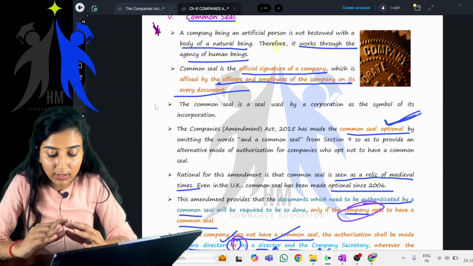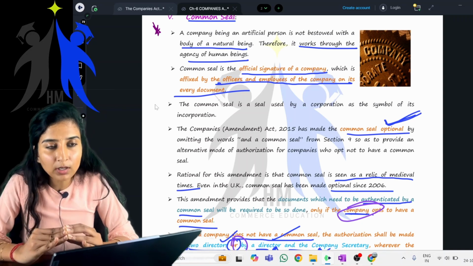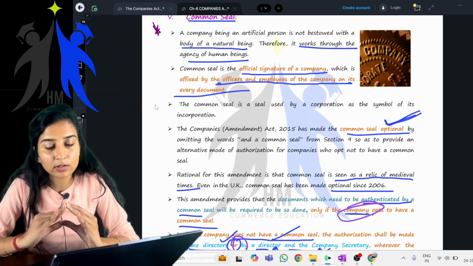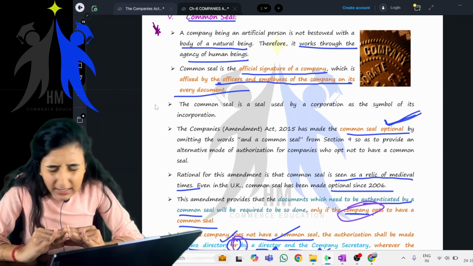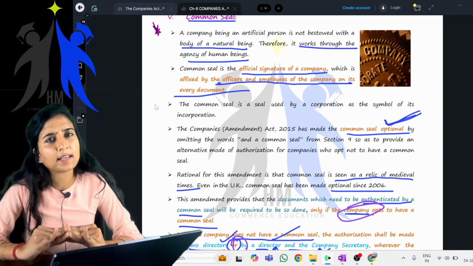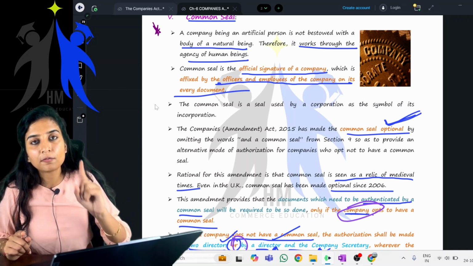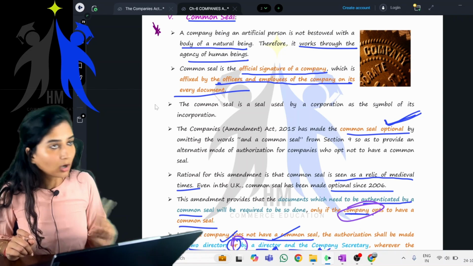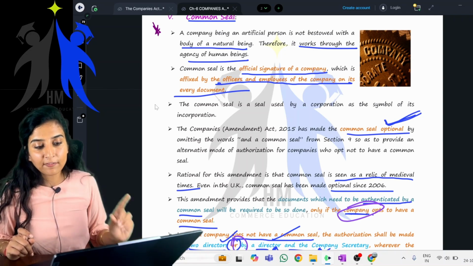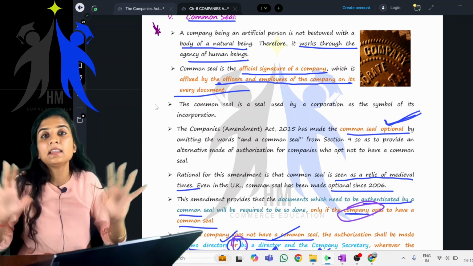Keep it your CA foundation, keep it your CA intermediate or CA final. This rule will apply from CA foundation to CA final. That is, you should not leave any single topic whichever is there in your book. This is the first and foremost rule for you to clear your exam. You cannot do a selective study. Every topic is important, every subject is important, every single line is important.